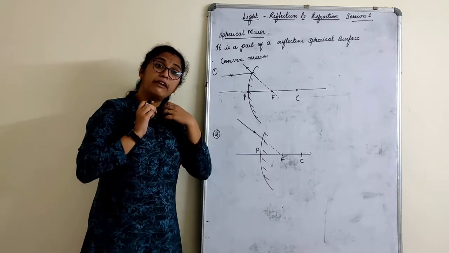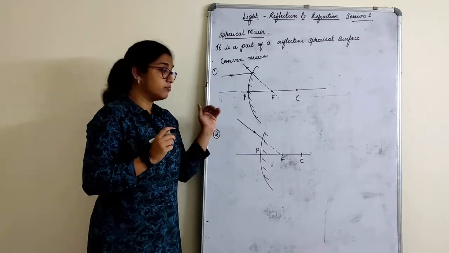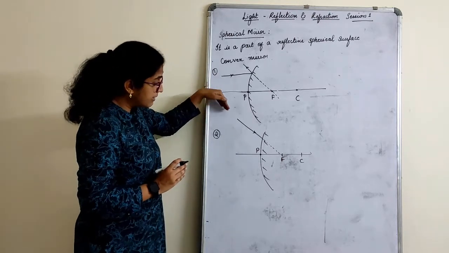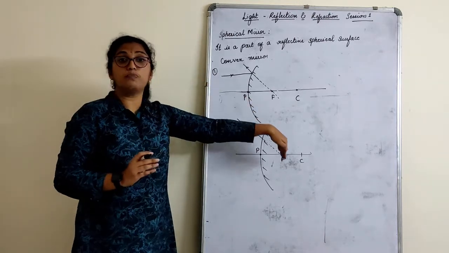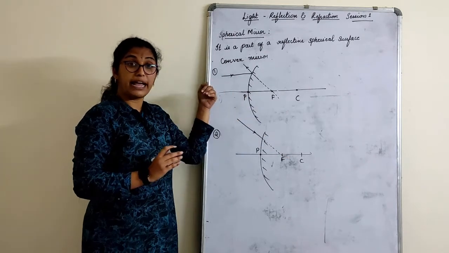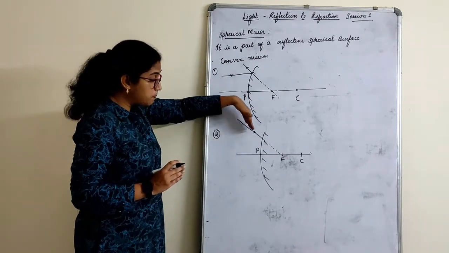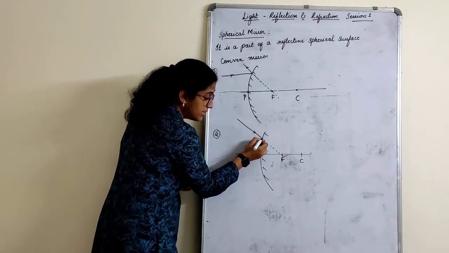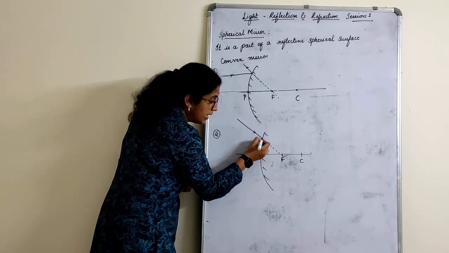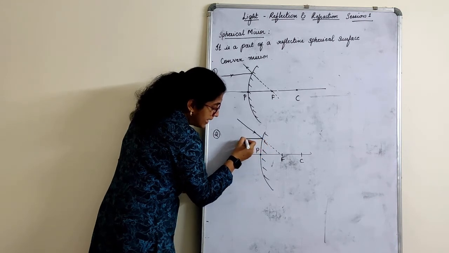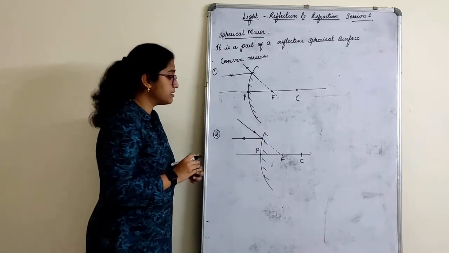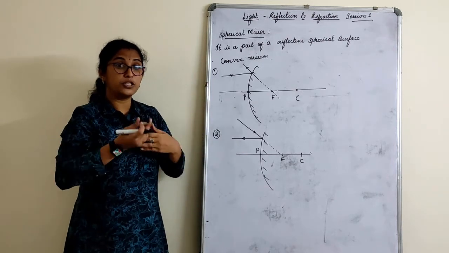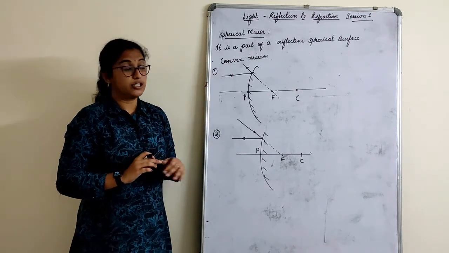Because a convex mirror will not allow the rays to enter only to meet. The minute it goes, it diverges. So the ray which appears to pass through the focus, not actually passing, when it hits the mirror like this, it will reflect in such a way that it is parallel to the principal axis, right? Same as that rule, the opposite rule, the reversibility rule; they act both ways.